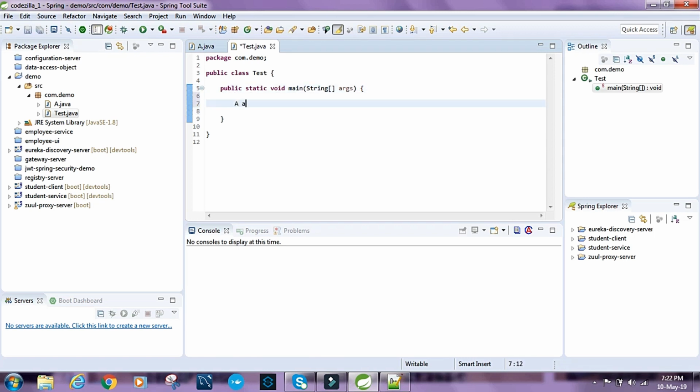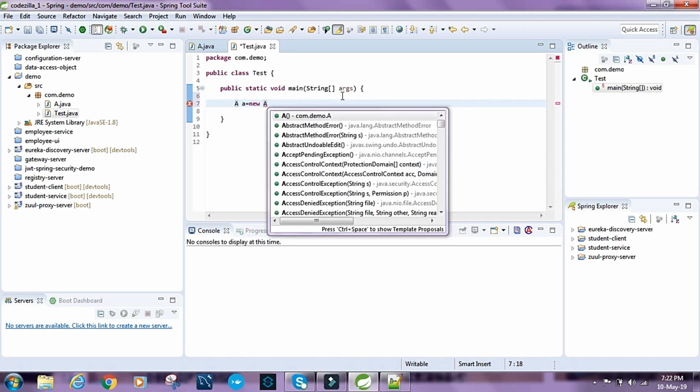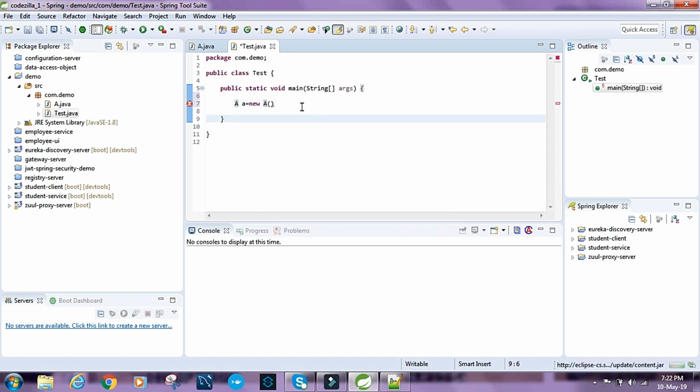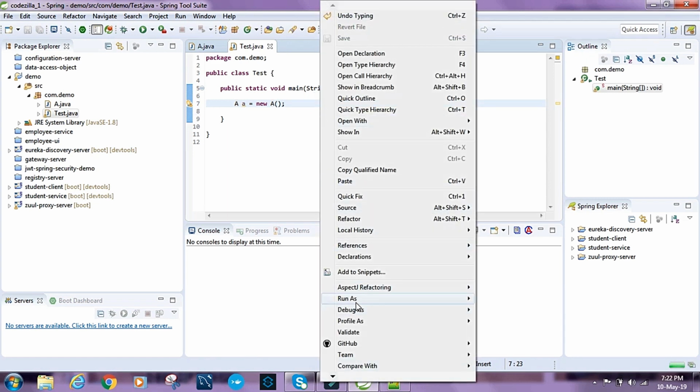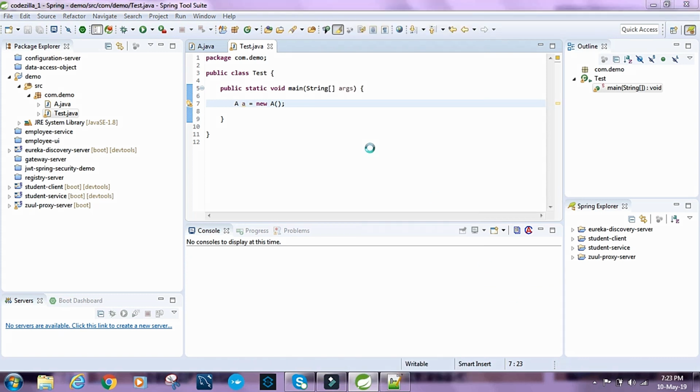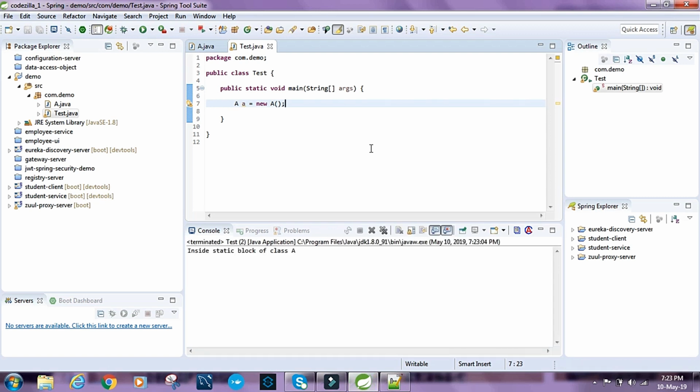So A equals new A. Okay, so let's run this. So it prints "Inside static block of A".